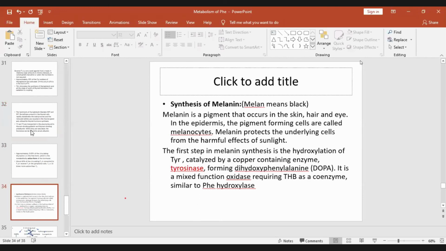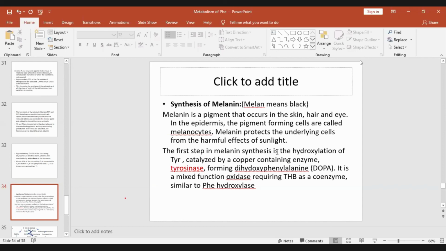Synthesis of melanin. So you have finished catecholamine synthesis and thyroid hormone synthesis. Then coming to the third important substance formed from tyrosine, that is synthesis of melanin. Melanin means black pigment. Melanin is a pigment that occurs in the skin, hair, and eye. In the epidermis, the pigment forming cells are called melanocytes. Melanin protects the underlying cells from the harmful effects of sunlight. That's why where sunlight is bright and more intense, the people will be darker, because more melanin is required for the protection.